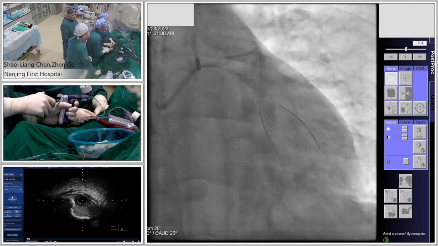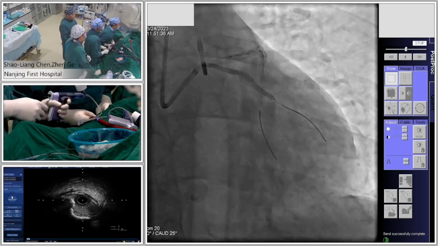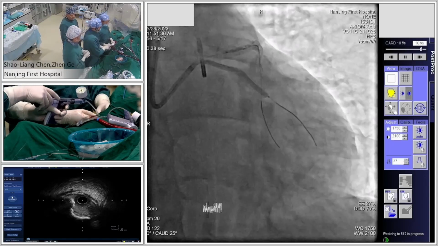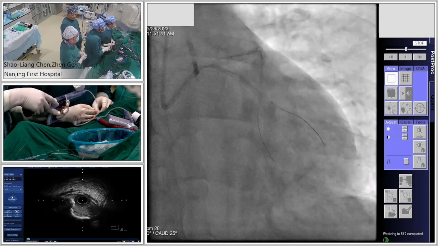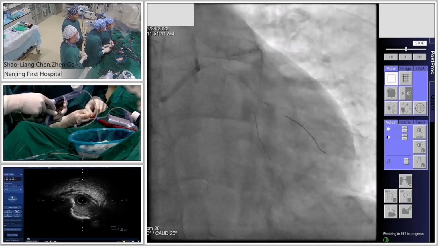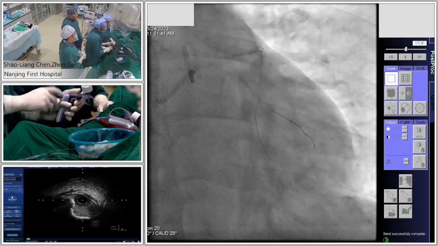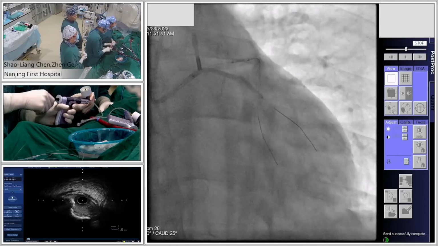So we have transferred several large cases showing how to do DK crush. I think we don't need much more description about the tips and the pitfalls of DK crush. Even though I think still the first key issue is a minimal protrusion of side stent into the left main.